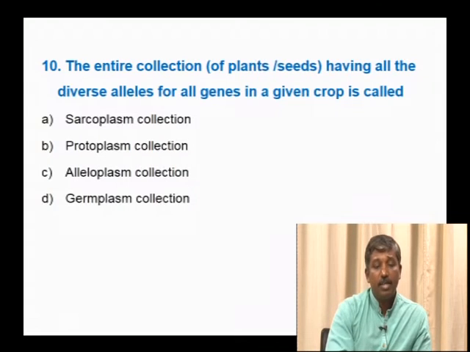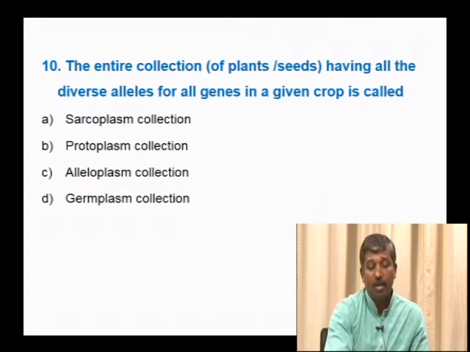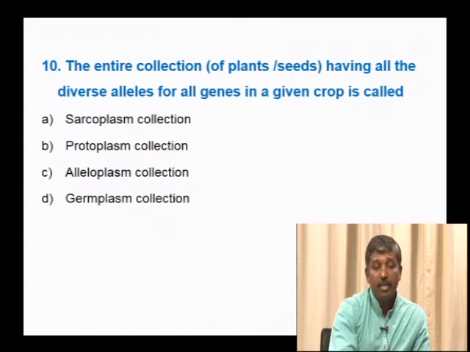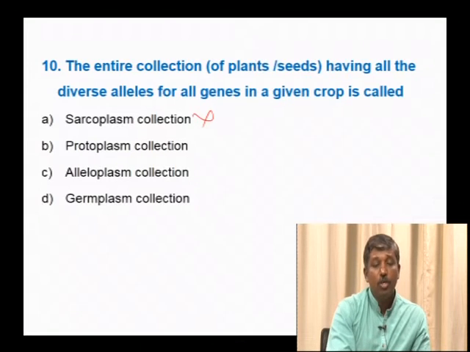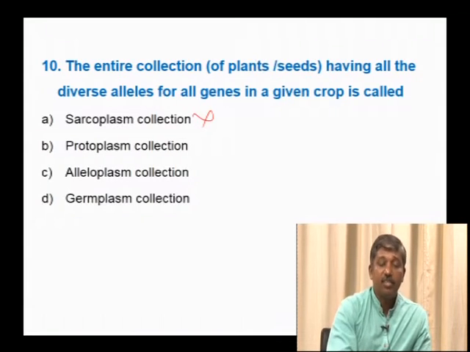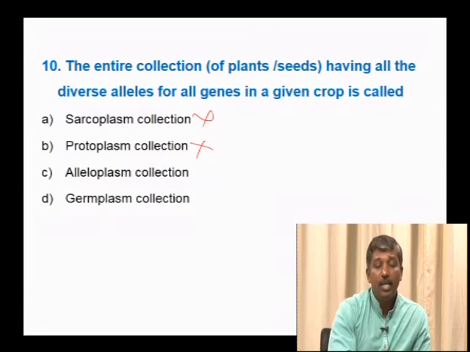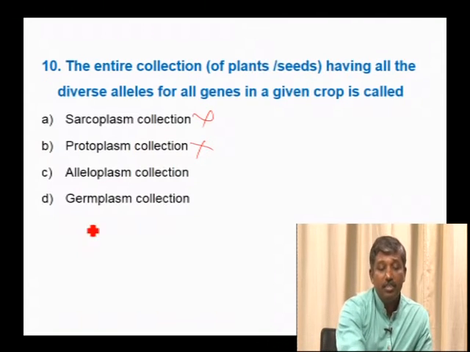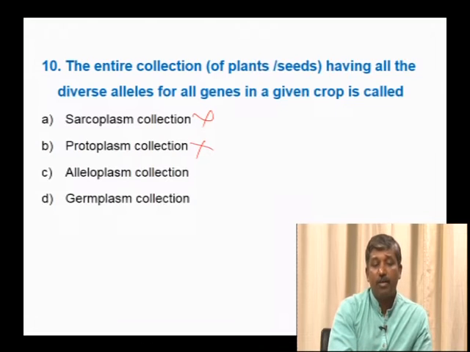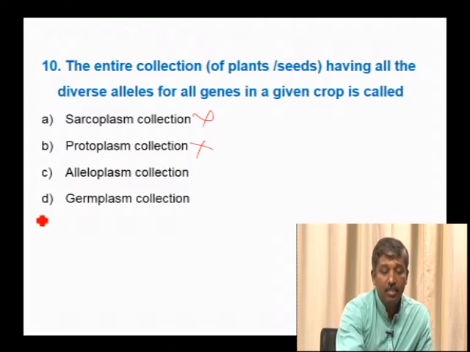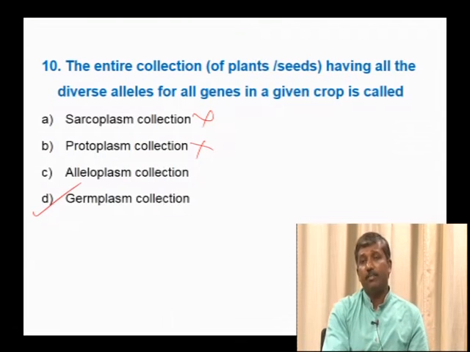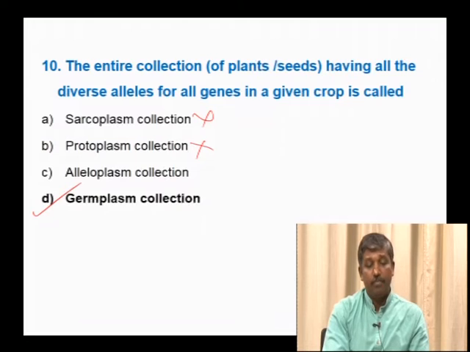Sarcoplasm is the fluid matrix of the muscle cell, so it is not correct. Protoplasm is the fluid matrix of the cell, so it is not right. Alleloplasm: you might have known alleles, not alleloplasm. Germplasm is the collection of diverse alleles for all genes in a given crop. Hence, the right answer is germplasm collection.